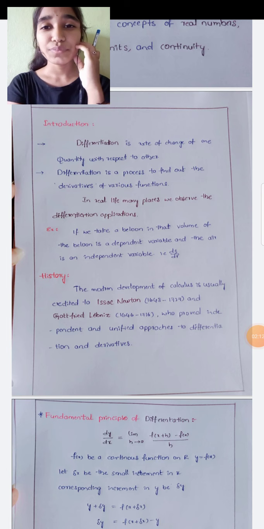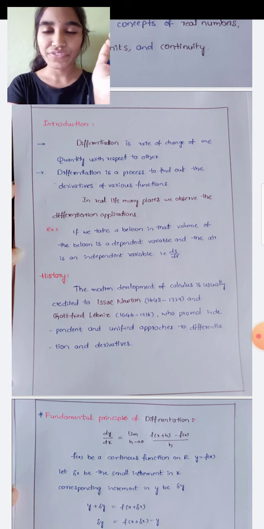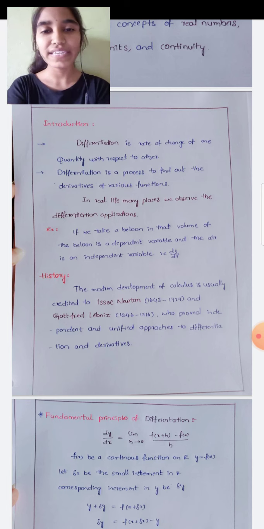But the actual meaning of speed or velocity is the rate of change of displacement with respect to time. Here displacement is changing with respect to time. That's what it says: the rate of change of one quantity with respect to the other quantity.